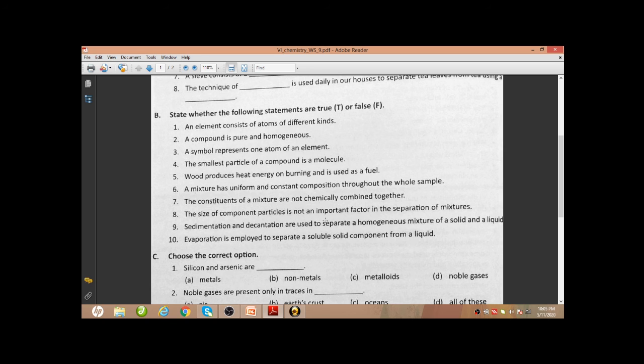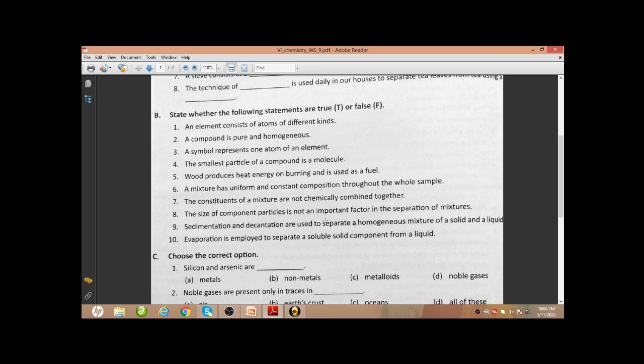Sedimentation and decantation are used to separate a heterogeneous mixture of solid and liquid, so this will be false. Next, evaporation is employed to separate a soluble solid component from a liquid.